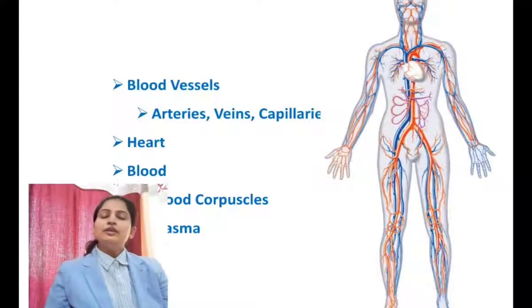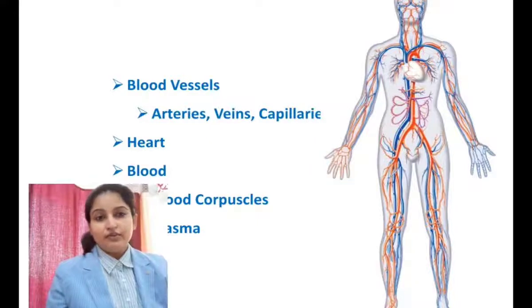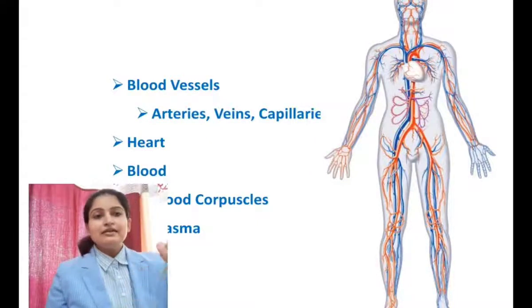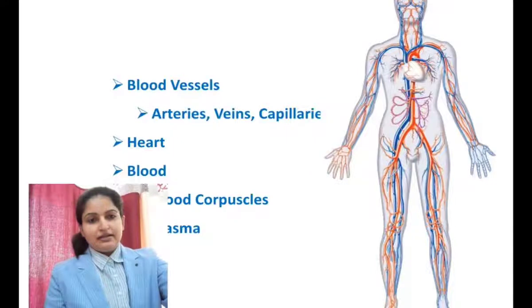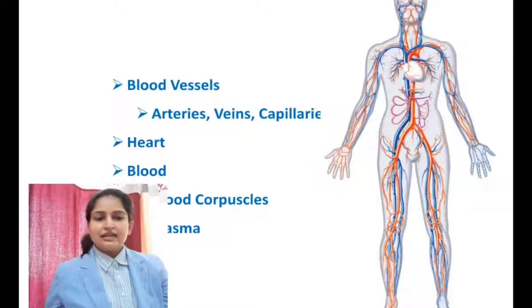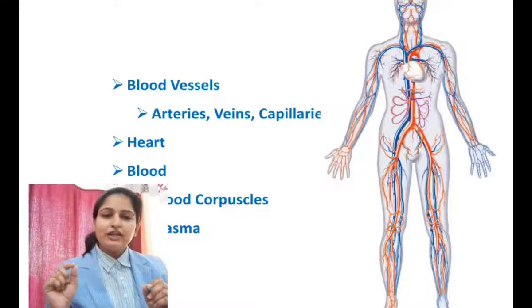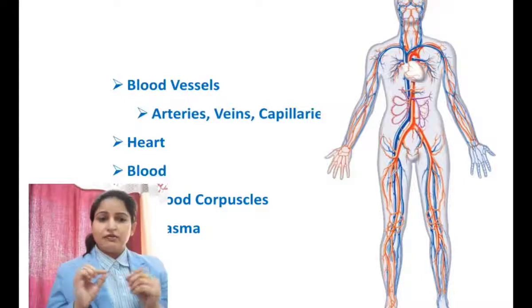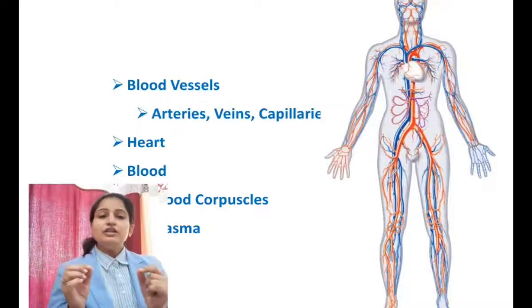Basically, the circulatory system consists of three components, that is the blood vessels, heart and the blood. And in the blood vessels, we have three types of blood vessels, that is arteries, veins and capillaries. So arteries carry the oxygenated blood, veins carry the deoxygenated blood, and capillaries are very minute vessels which reach each and every part of the cell.